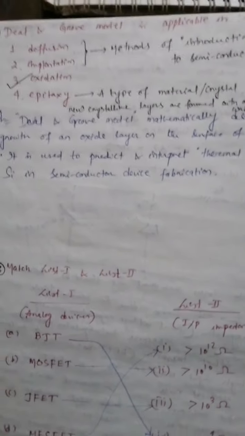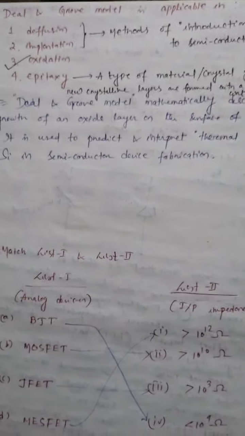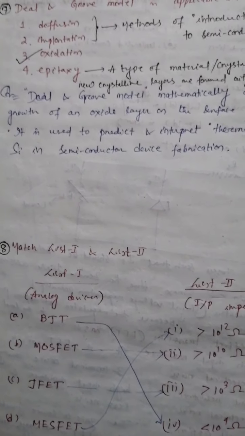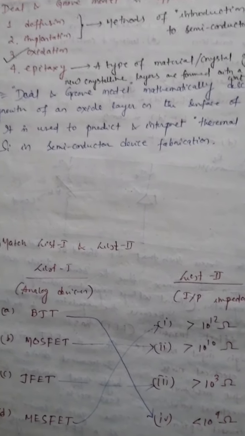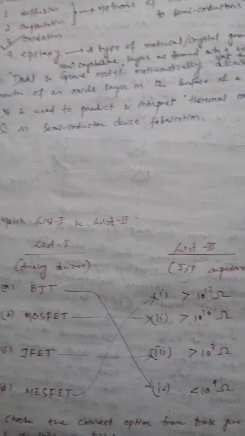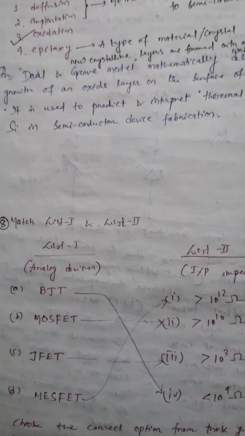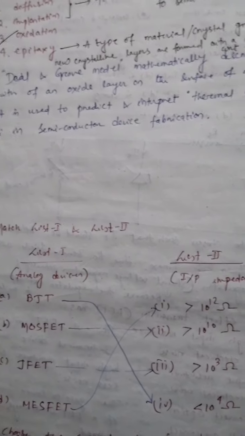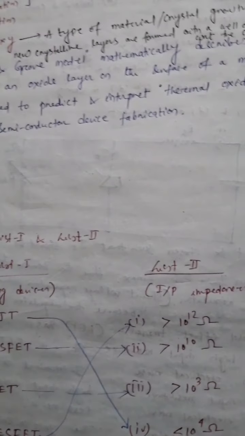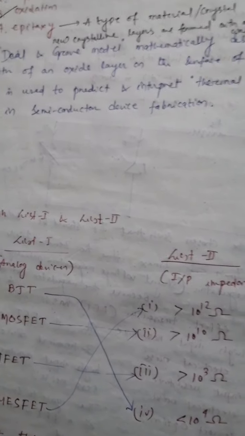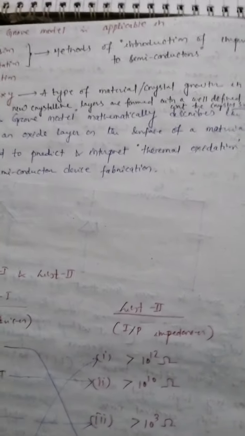Next I will go to question number 7. Question number 7 is, the Deal-Grove model is applicable in: option 1 is diffusion, 2 is implantation, 3 is oxidation, and 4 is epitaxy. So the answer is oxidation, or option number 3. The Deal-Grove model mathematically describes the growth of an oxide layer on the surface of a material. It is used to predict and interpret thermal oxidation of silicon in semiconductor device fabrication. Fine. And also I